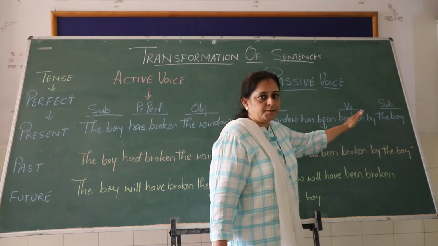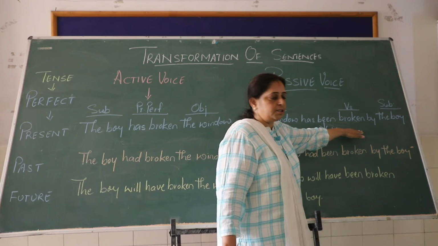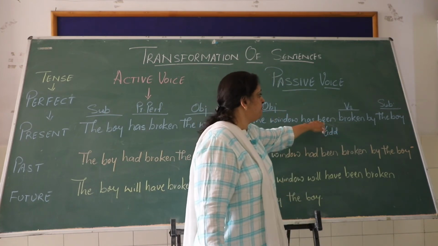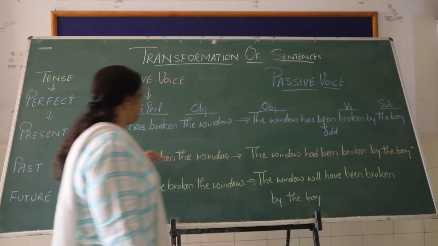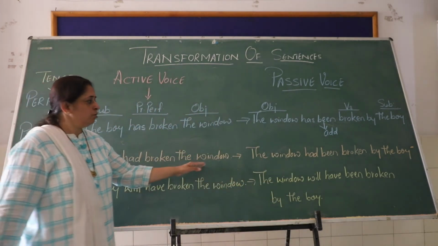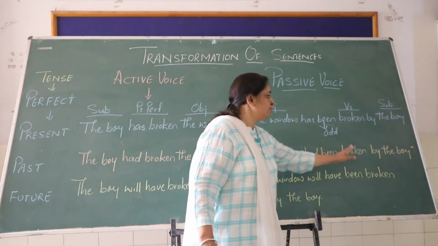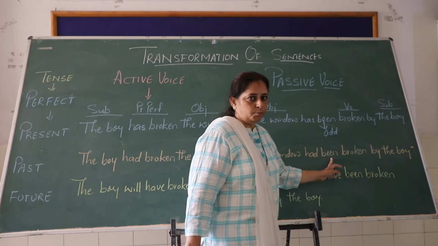So the subject has taken the object's place, the object has taken the subject's place, the verb is already in the V3 form, so you just have to add been before writing the V3 form of the verb. Same goes with the past perfect also. The boy had broken the window; the window had been broken by the boy. Again, been is added before the V3 form of the verb.